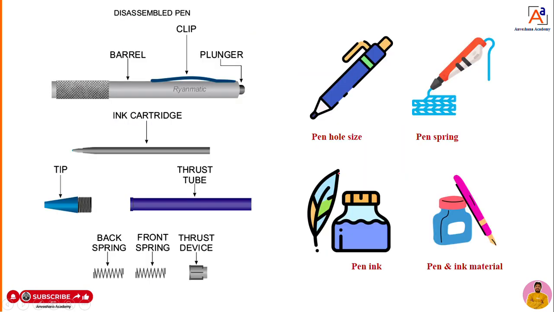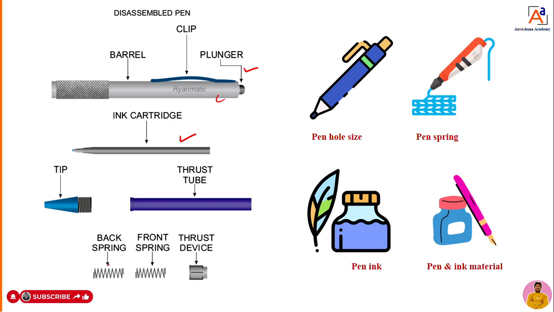Fine. Now dear students, as I told you, you can take a simple pen, what we are writing with. First, observation: you will observe the pen. Why is the plunger required, what is the material used to make this pen? You are using an ink cartridge, right? What is that ink cartridge, how is the ink produced, what are the properties of that ink? In that pen we are using a spring.